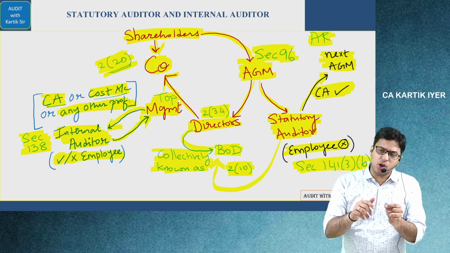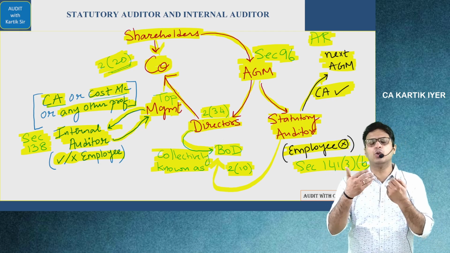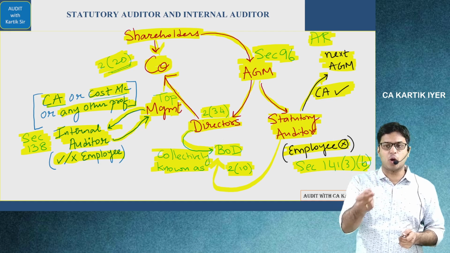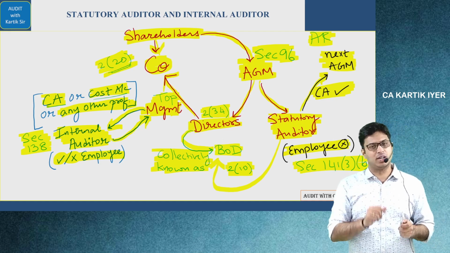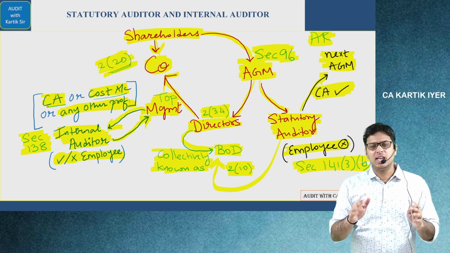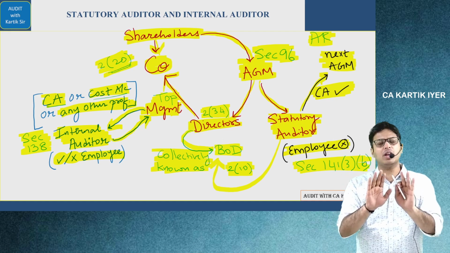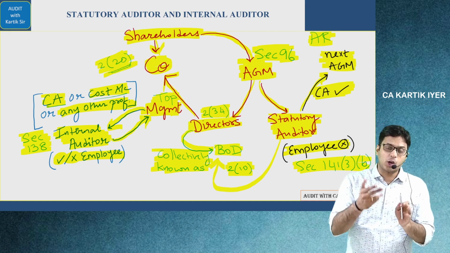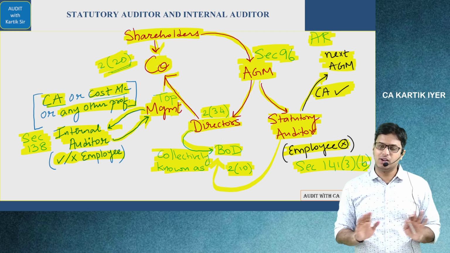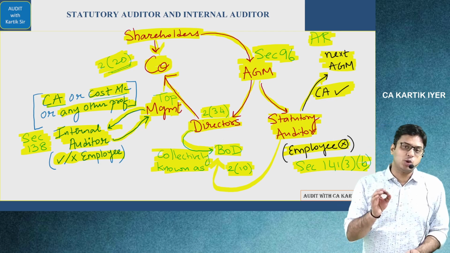The top management also normally wants the company to grow and do very well. To point out the loopholes in the company system, the top management will appoint an internal auditor. Internal auditor may or may not be an employee of the company. He may be a CA or a cost accountant or any other professional. Internal auditor, because he is appointed by the top management, he will report to the top management. Covered? Simple.